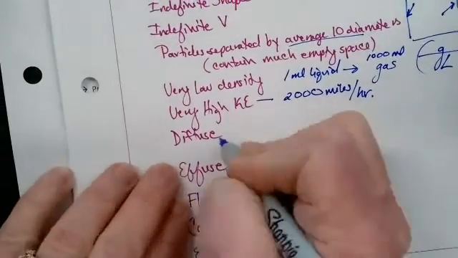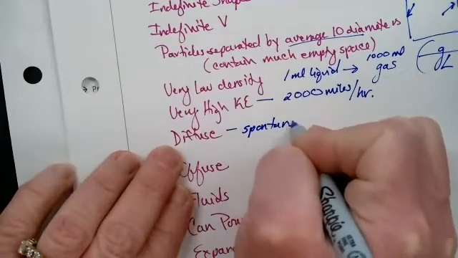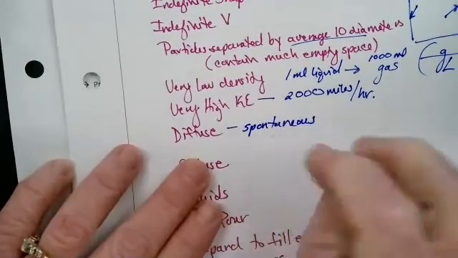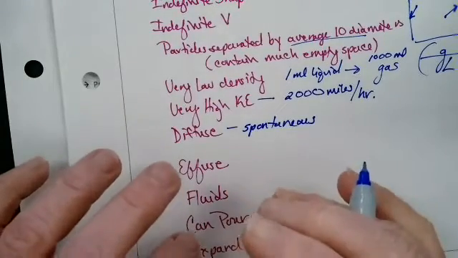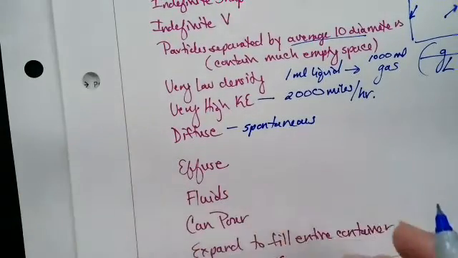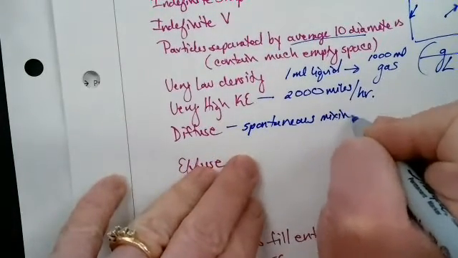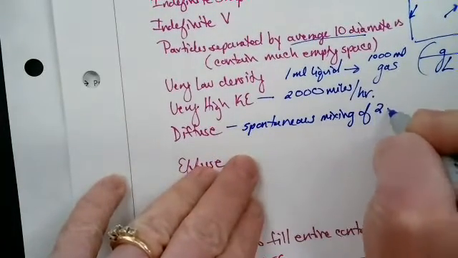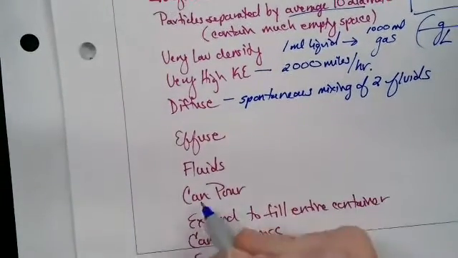Gases diffuse. Diffusion is the spontaneous, and that means it happens naturally without human beings doing anything. We don't start it, we don't allow for it, it just happens. So the spontaneous mixing of 2 fluids. All right, are gases fluid? Yes.